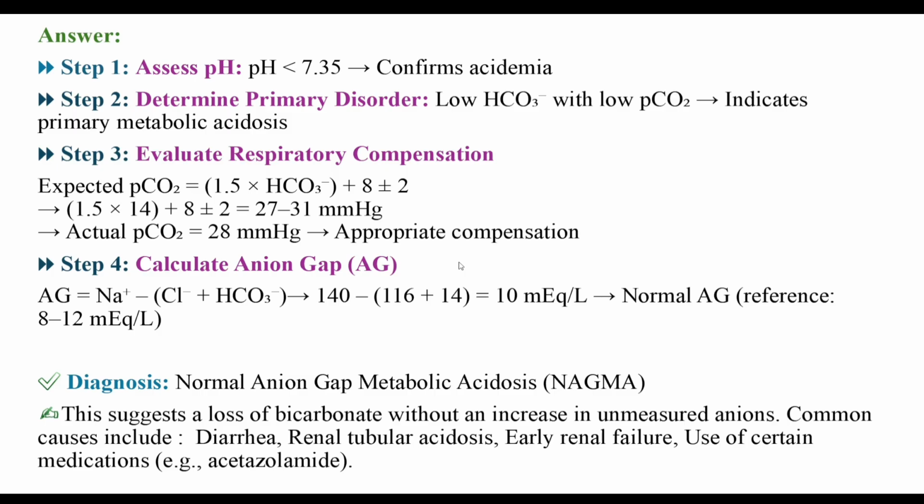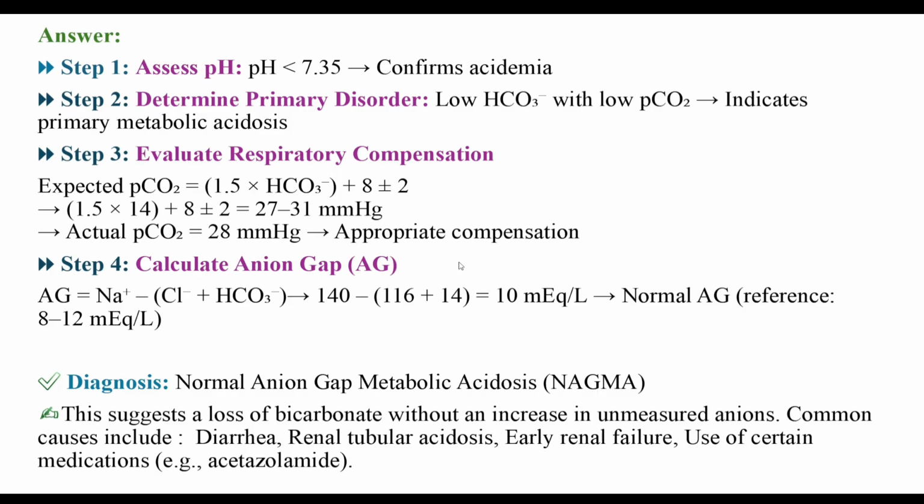So anion gap is calculated from sodium minus chloride minus bicarbonate, equal to 10. That is between the normal range. The normal range is between 8 and 12. So diagnosis is normal anion gap metabolic acidosis, and this suggests a loss of bicarbonate without an increase in unmeasured anions.